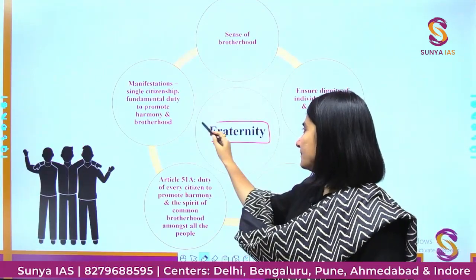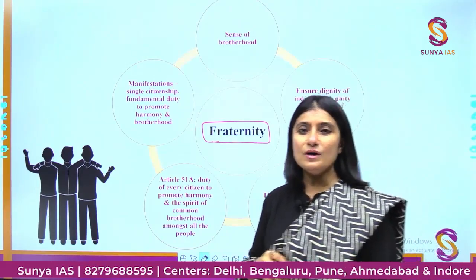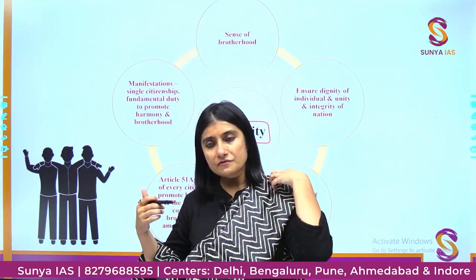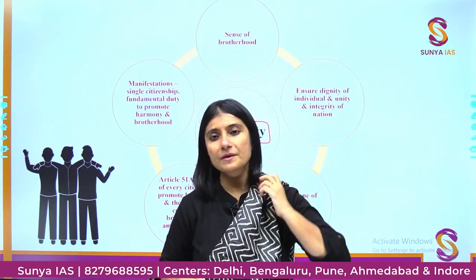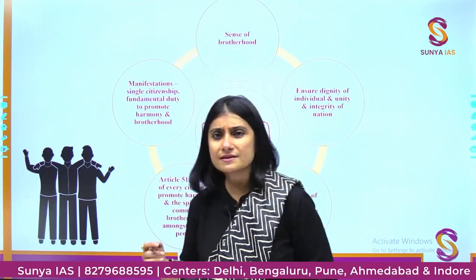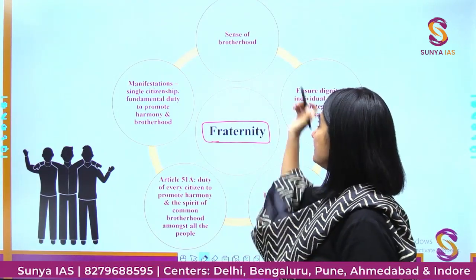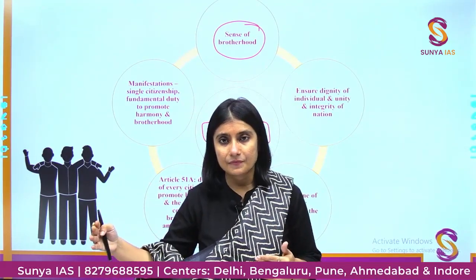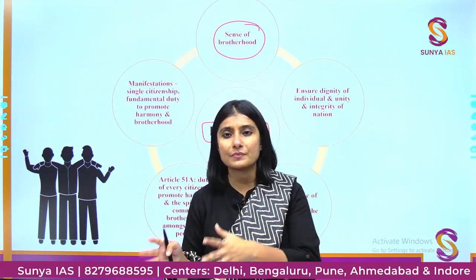Very easy one. Fraternity. What does fraternity mean? It's a sense of brotherhood. We can find this word in our preamble. So what does this necessarily mean? It means that there should be a sense of brotherhood amongst the citizens, and the state has to work towards it. Now how will it happen?